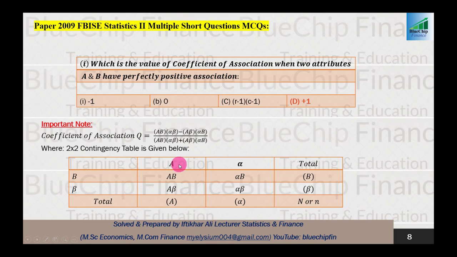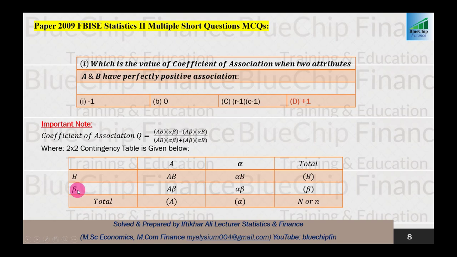So one attribute which has further two subcategories, one will be denoted by A and the other by alpha, and the second attribute which has further two categories, one should be B and the other should be beta.